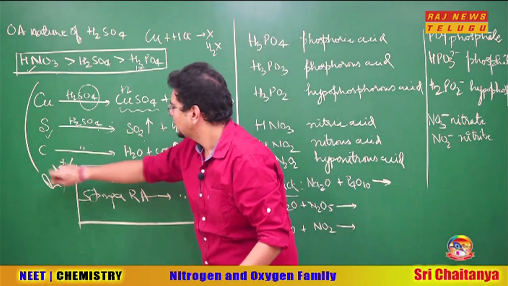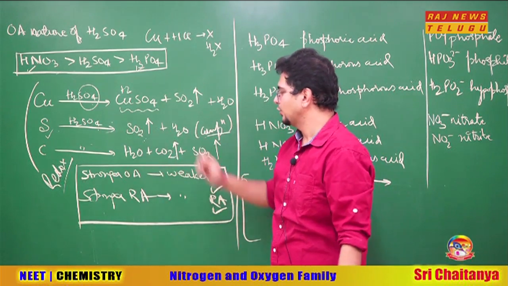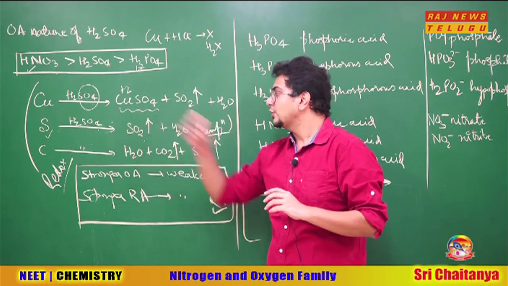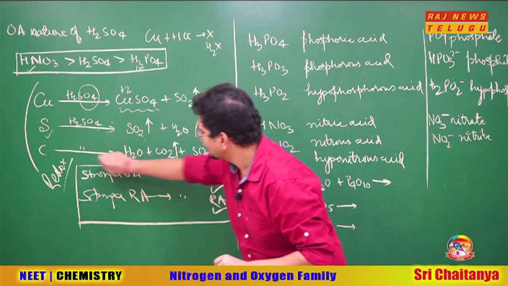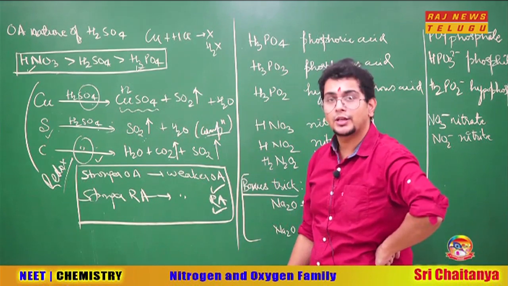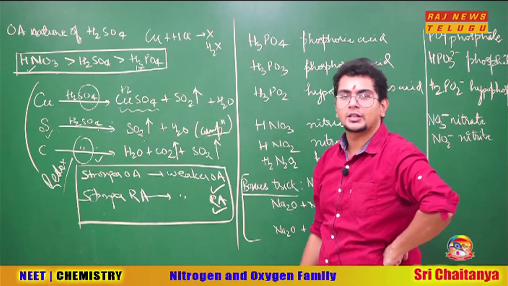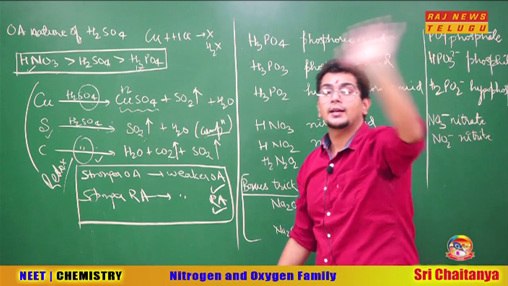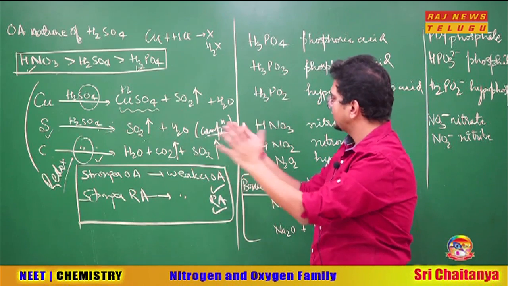Nothing here. H2SO4 oxidizes carbon to H2CO3. H2CO3 is unstable, so it forms H2O plus CO2. So what can you comment about the relative oxidizing agent nature? Is H2SO4 the better oxidizing agent or H2CO3? Sir, this reaction is happening. That means H2SO4 has to be the better oxidizing agent than H2CO3. Why? Sir, because you said a stronger oxidizing agent can make the weaker oxidizing agent by the redox reaction. For acid-base reaction, strong acid to weak acid, strong base to weak base conversions are spontaneous. Keep on practicing this logic, you will understand easily.